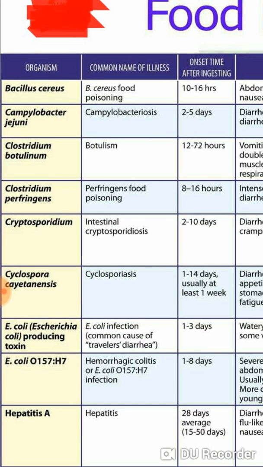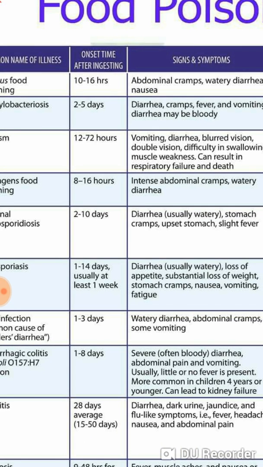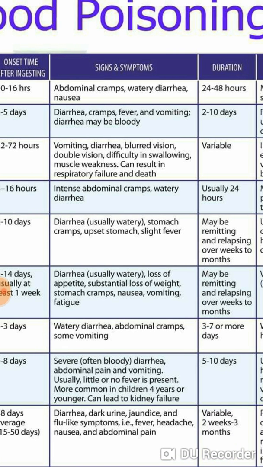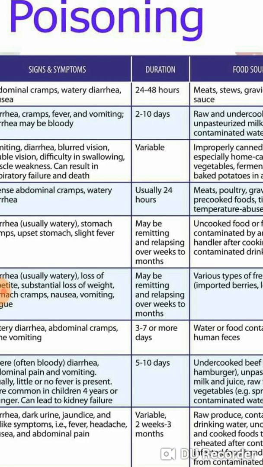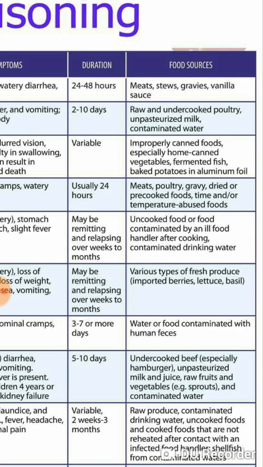Then the next organism is Cryptosporidium. Cryptosporidium causes intestinal cryptosporidiosis. The onset timing is 2 to 10 days. Symptoms are usually watery diarrhea, abdominal cramps, upset stomach, and slight fever. Duration is variable. The food sources are undercooked food contaminated by an ill food handler after cooking, and contaminated drinking water.